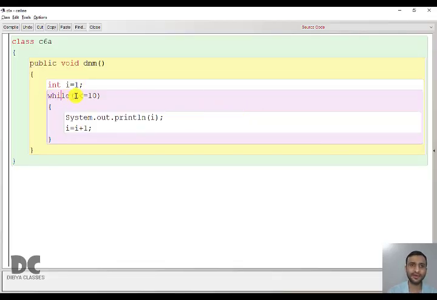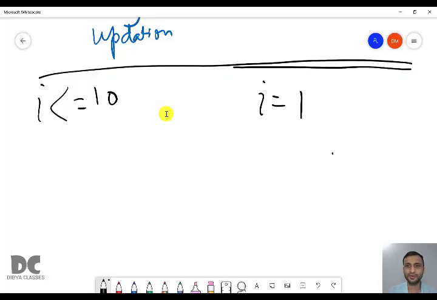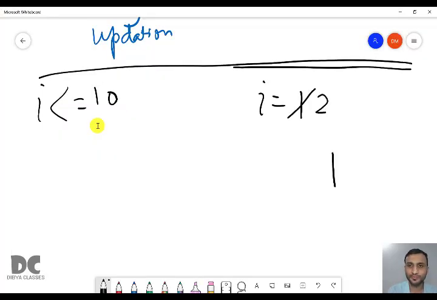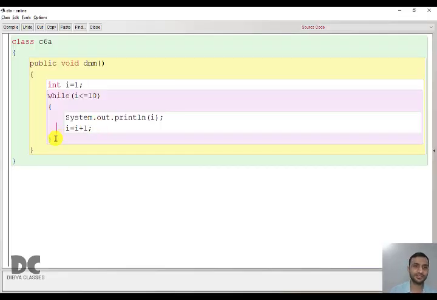It is similar to if. We would be writing if I is less than equal to 10. If it is true, we will go inside. If it is false, we will not go inside. Okay. So here in this case, it is true. So we will go inside. And here we will print the value of I, that is 1. Then I equal to I plus 1. The I value will become 2. So in if, what happens? After the bracket is closed, we come out and it is end of the program.